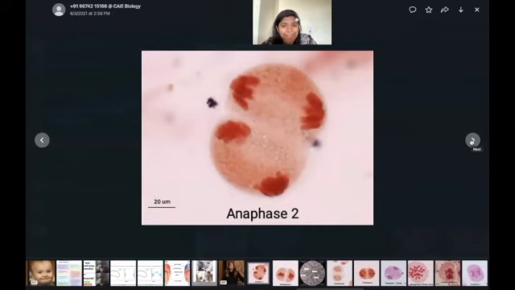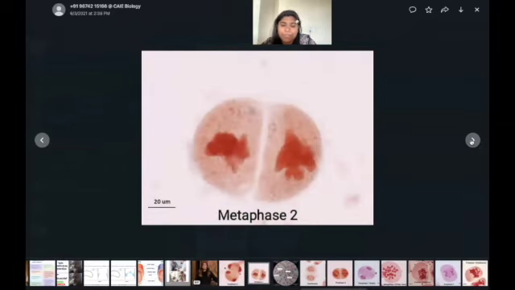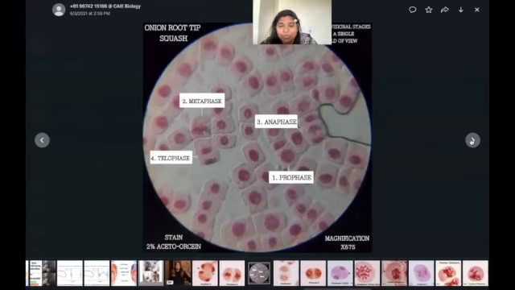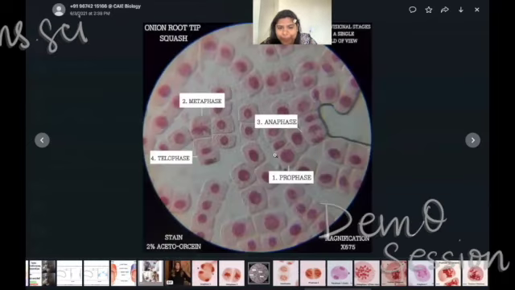So this is the kind of practical that you're supposed to be carrying out in schools. Unfortunately, because of the pandemic, not every school has been able to do this with their kids. But if you do find a chance, at least make sure to visit the school and use a microscope once. It is a very important practical skill, so you should probably be able to do that.